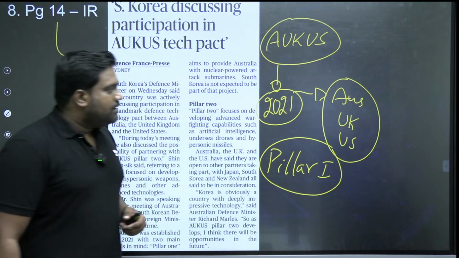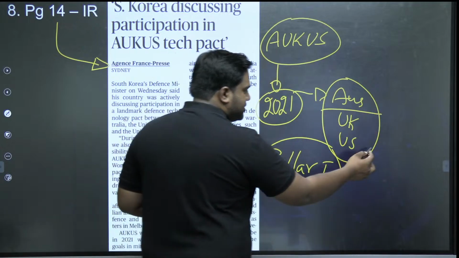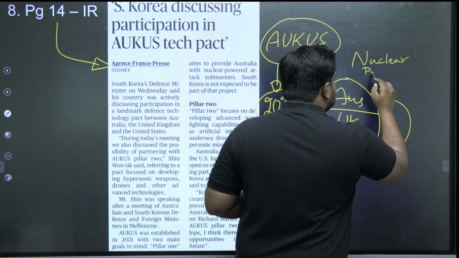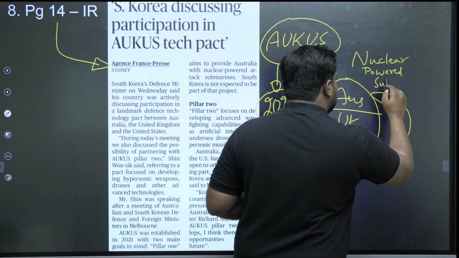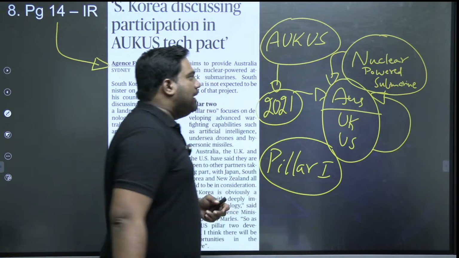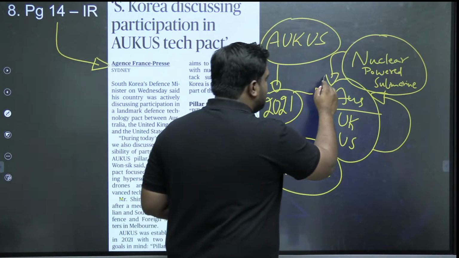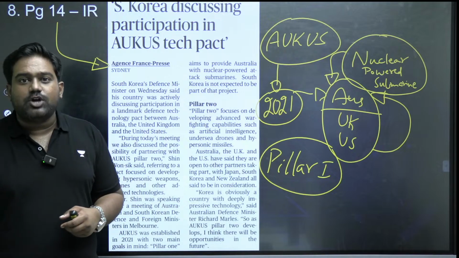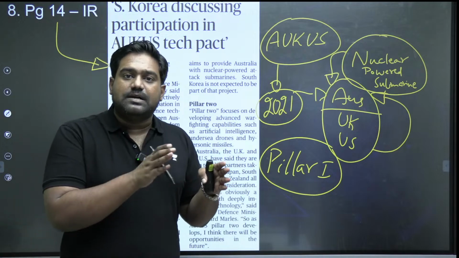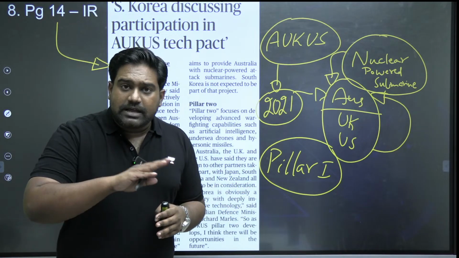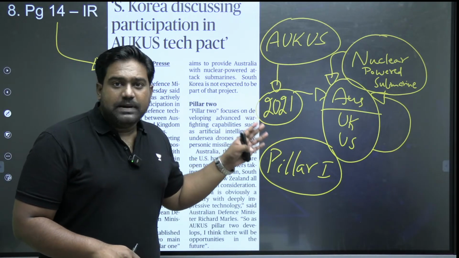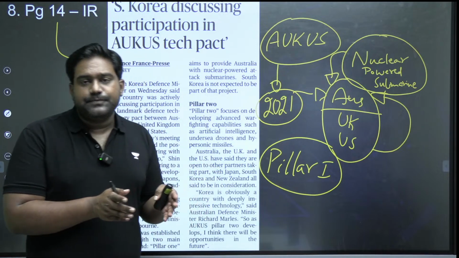Under pillar 1, the United Kingdom and United States are delivering nuclear-powered submarine technology to Australia. To build the military preparedness of Australia, particularly against the Chinese dominance in the Indo-Pacific, UK and US are transferring nuclear-powered submarine technology. There are no nuclear weapons being transferred. No nuclear weapon technology is being provided. It's only submarine technology which is powered with nuclear reactors.